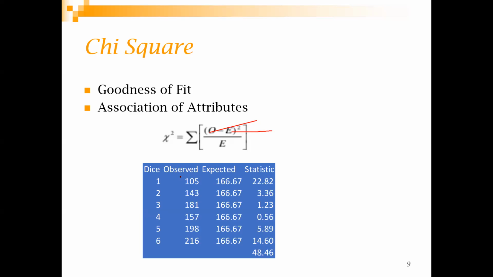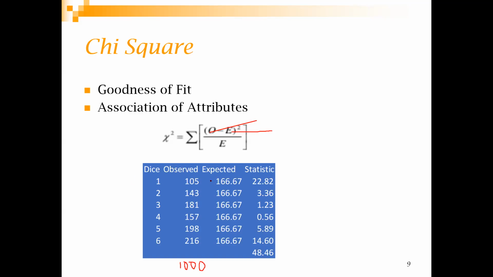So these are your observed values, meaning this is what has happened when you actually have thrown the die. And you have thrown it 1,000 times, so if you sum this up, you'll get a value of 1,000. If it is a fair die, then the distribution should be a uniform distribution, right?